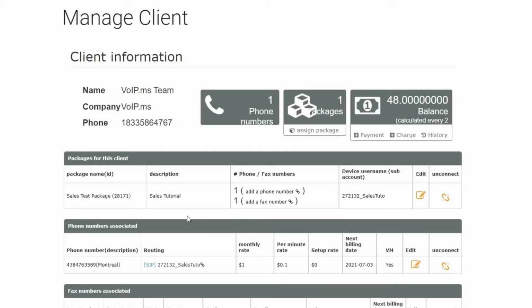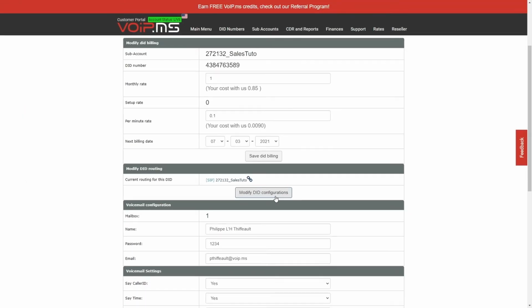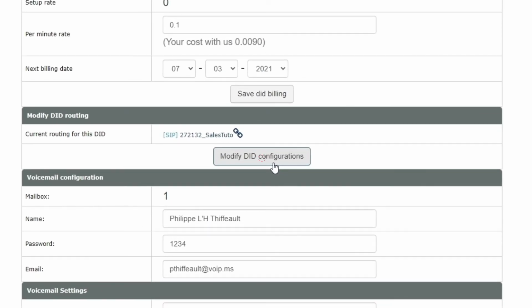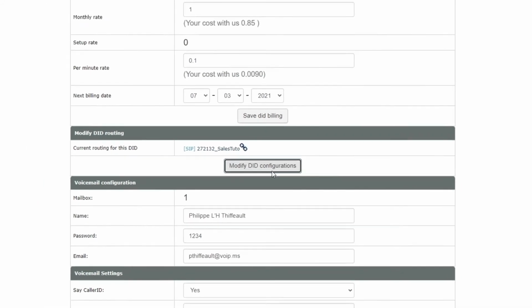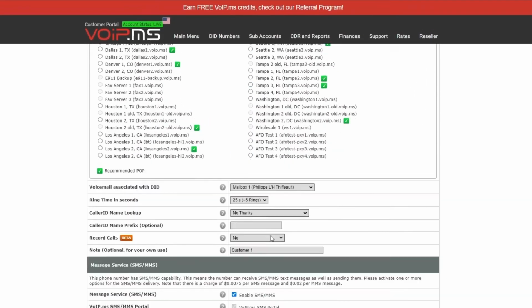That brings us to the last point, Edit DID. The Edit DID button will allow you to change the various rates, the routing of the incoming calls, and to add a voicemail. I want to bring your attention on the DID routing. From this place, you will have the ability to decide where the incoming calls made on this DID is routed to. Simply click on Modify DID Configuration and then choose the appropriate routing. Once done, scroll down and select Click here to apply change.